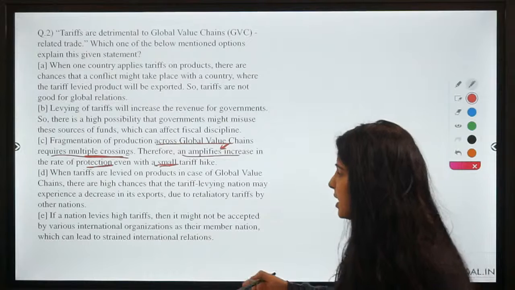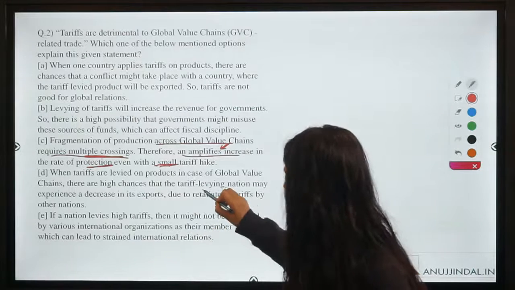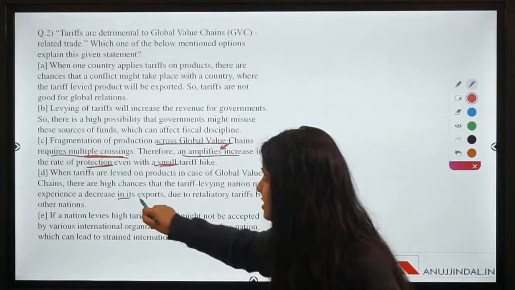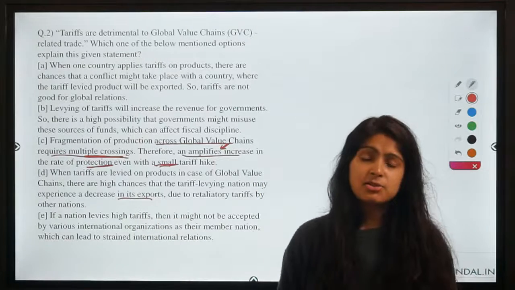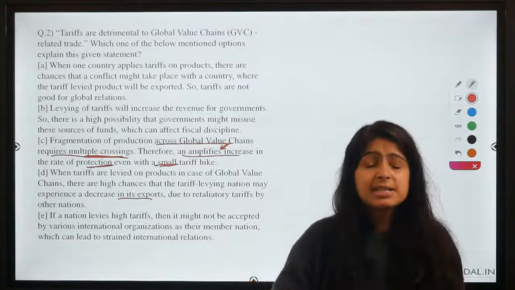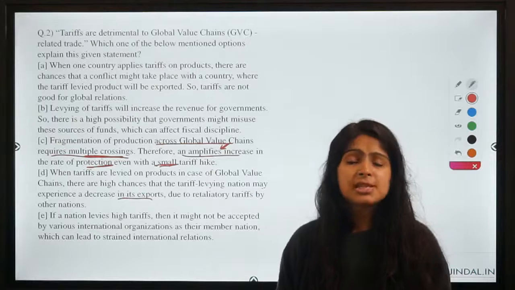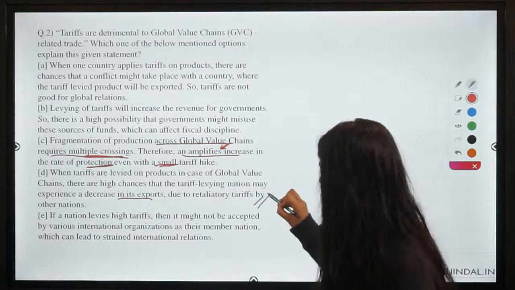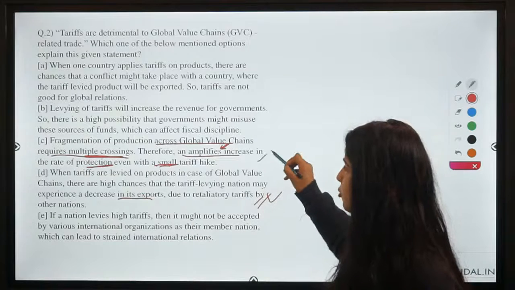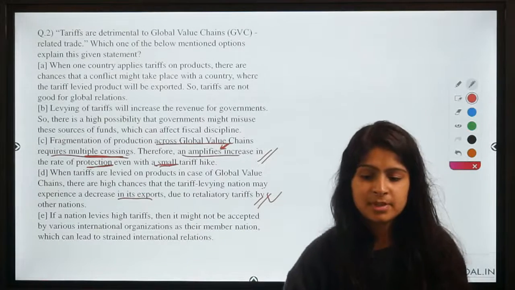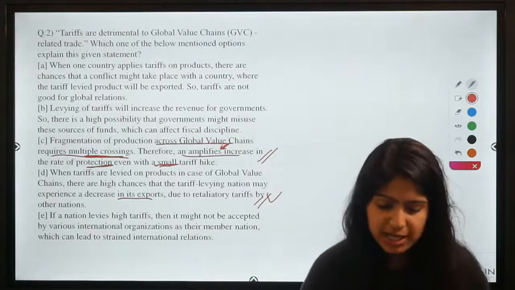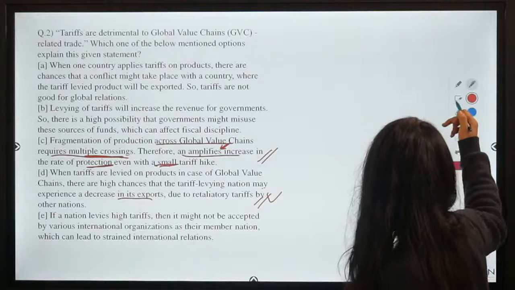Most of you were saying D, that there are chances that the tariff levying nation may experience a decrease in exports. But guys, this is only a possibility, right? It is not necessary that if one country is applying tariff, the other country increases the tariff in a retaliatory move. This is only one of the possibilities. That is why we cannot say that D is the correct answer, but this is obviously going to happen, right? So that is why C is the correct answer. I hope we are clear with this question, and now moving on to the next question for the day.